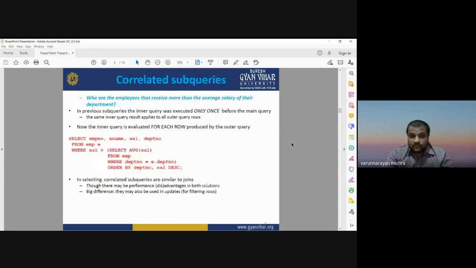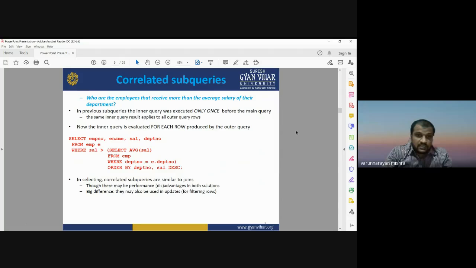Okay, there is another concept of correlated subqueries. If you have multiple queries, how are they correlated with each other? You have a main query, and under the main query, if you have multiple subqueries, they may be correlated with each other. You need to know the correlation between the subqueries of the main query. So this is the way we can also run two or more subqueries of the main query, and we can check the correlation between the different subqueries.